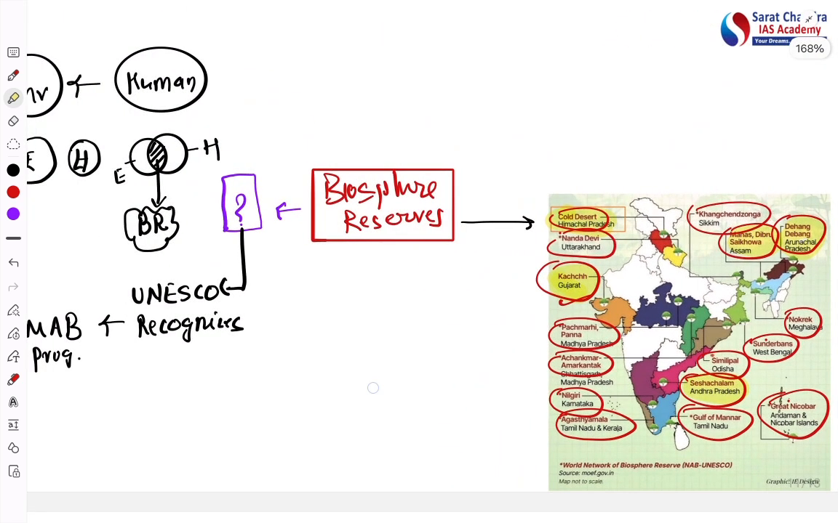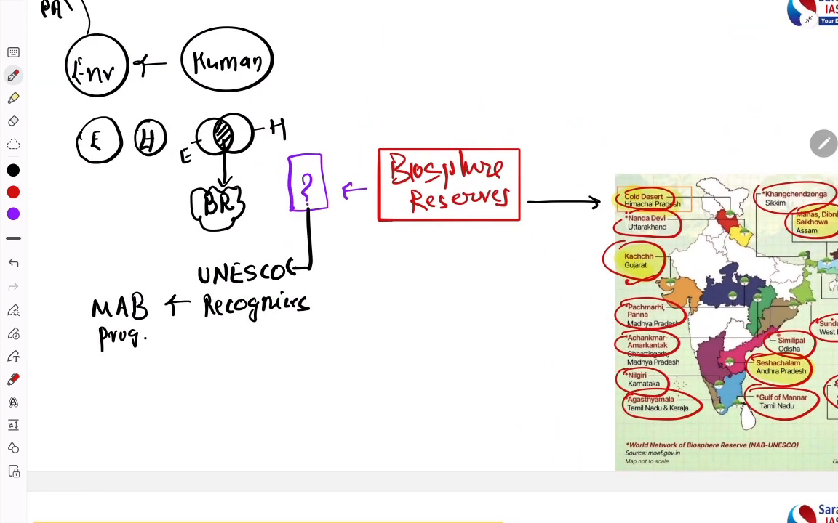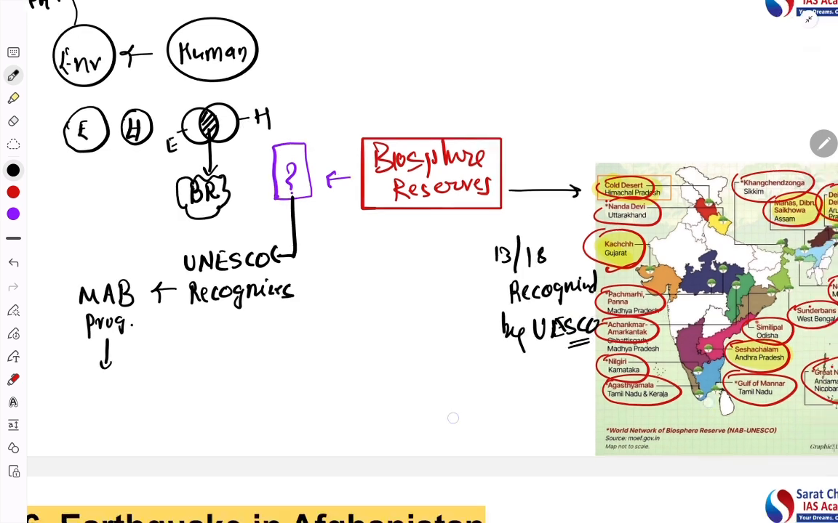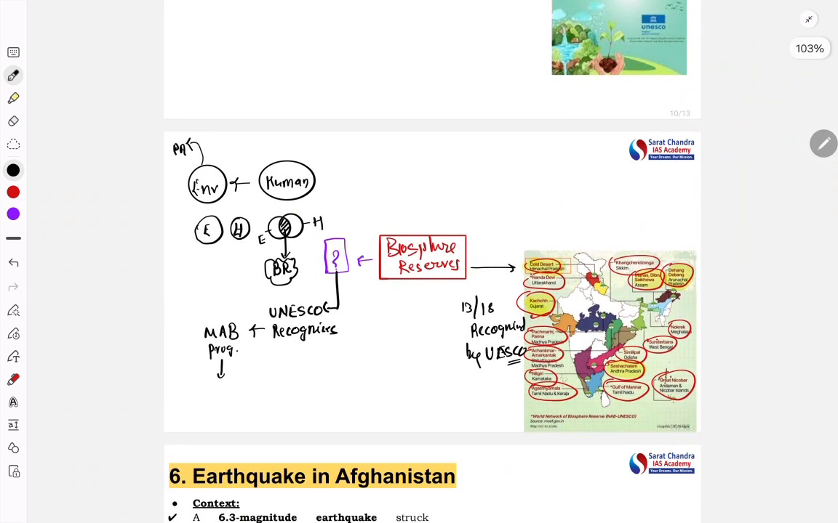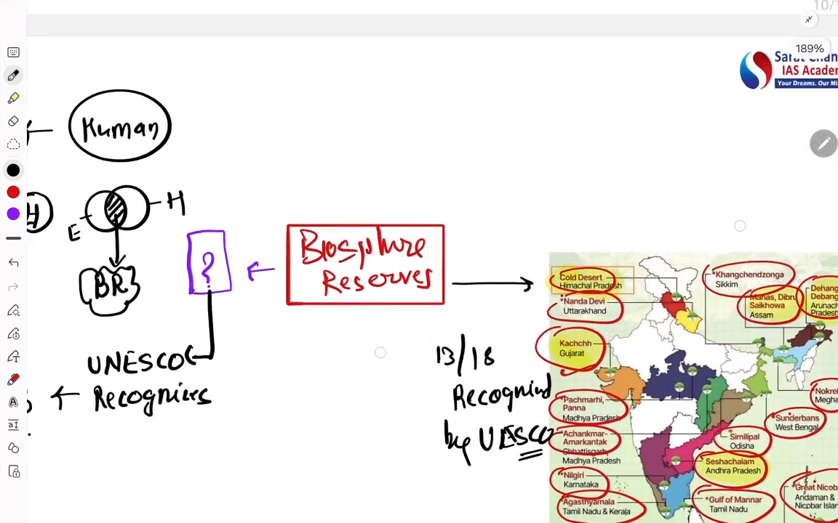The rest have been recognized. So under the Biosphere program, 13 out of 18 are recognized by UNESCO. Okay, so this is the idea. This is the program. Now let's understand more about the Biosphere Reserve.